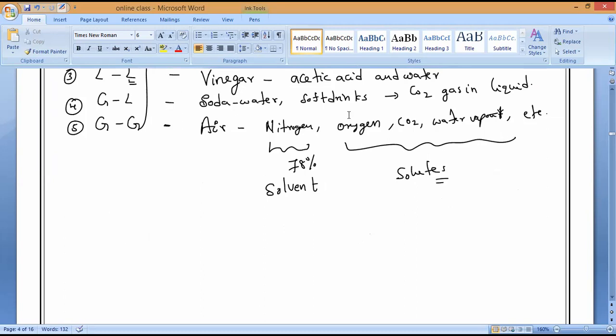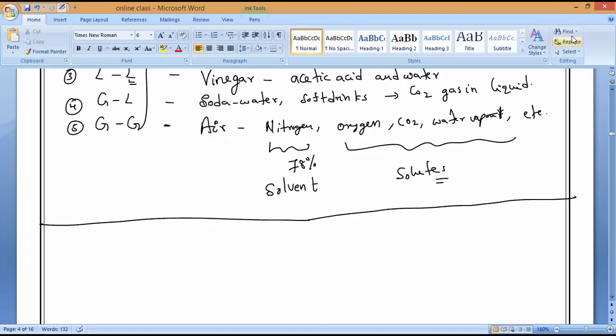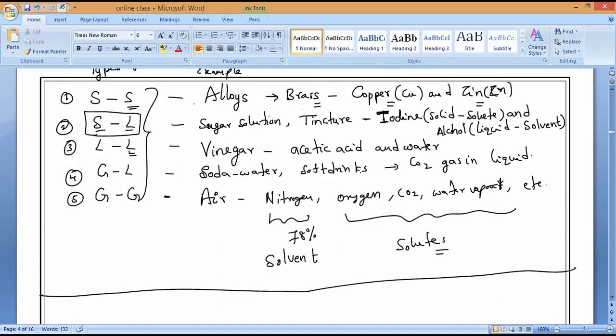So till here we studied in the last class. Is it yes or no? Yes, sir. Any doubt, anybody can ask me till here. Is it okay, clear? Where is Reddy, Omar? I don't know. So this is what we studied in the last class. These 5 types of solutions and their examples are very, very important. So please kindly remember, and if you have a doubt, just ask me.